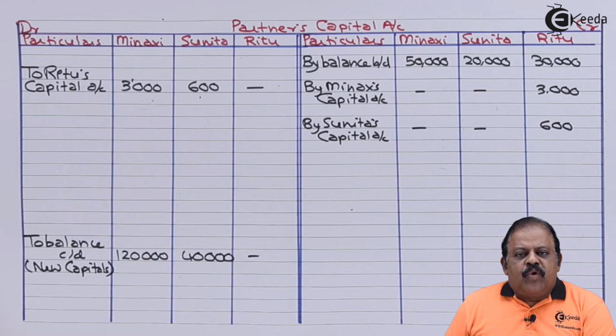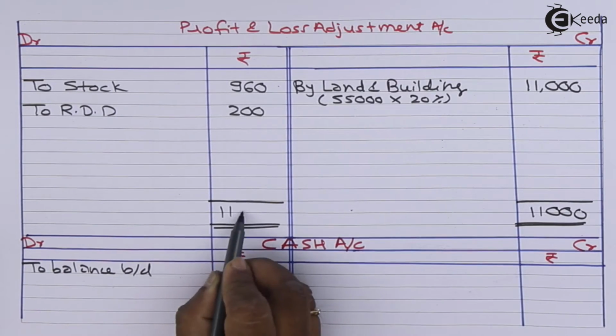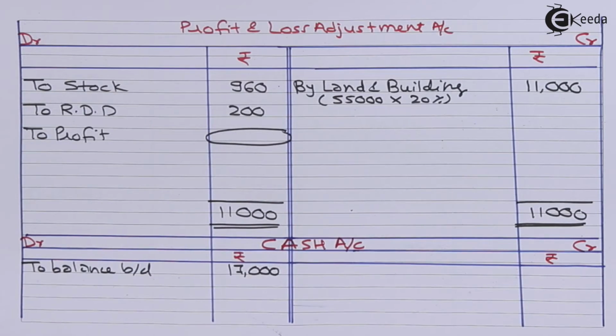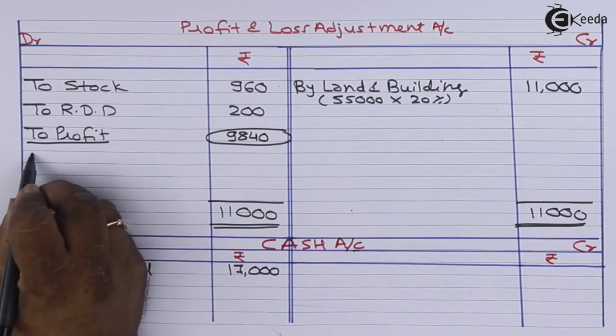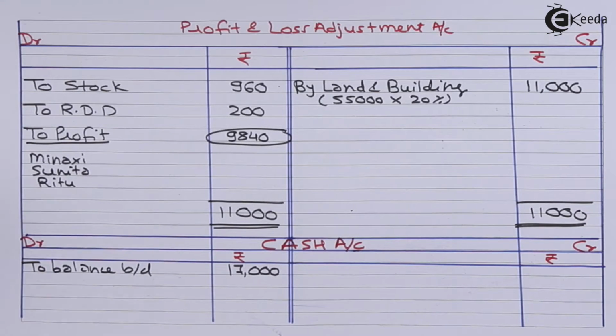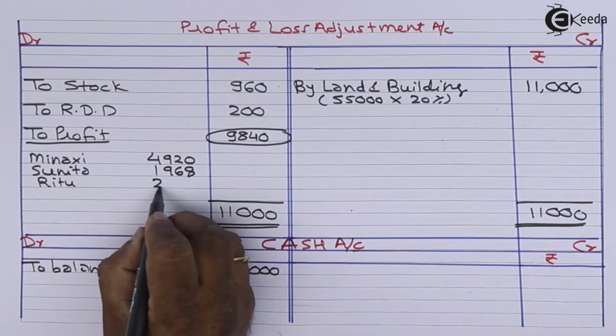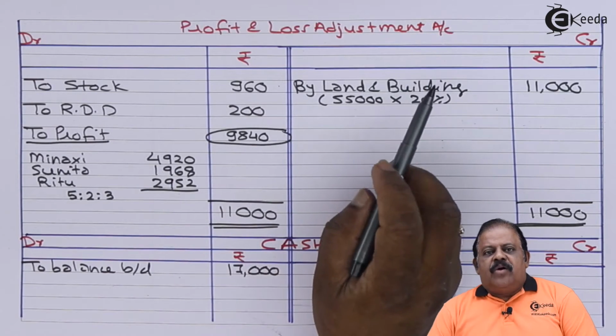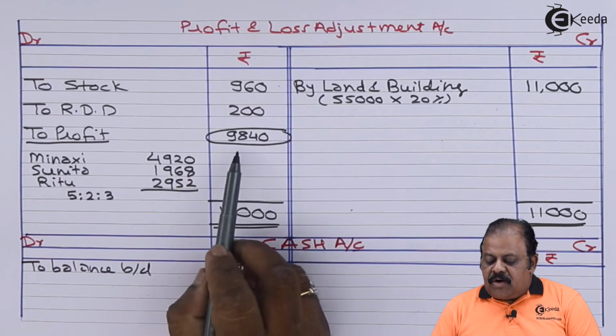Now we can proceed to close the profit and loss adjustment account first. We have closed the profit and loss adjustment account. We got a balancing figure on the debit side